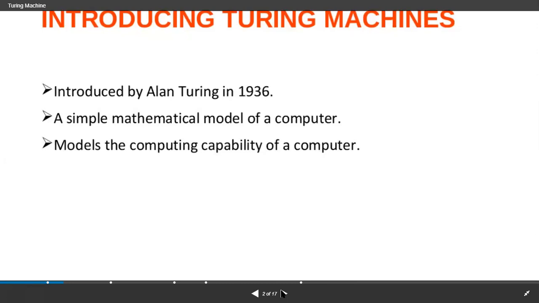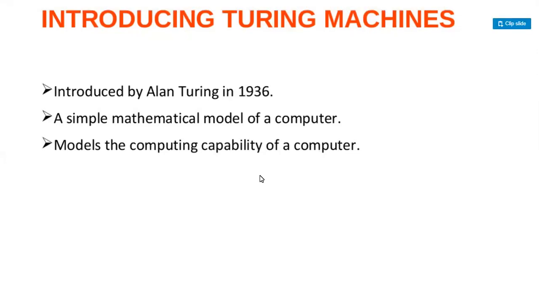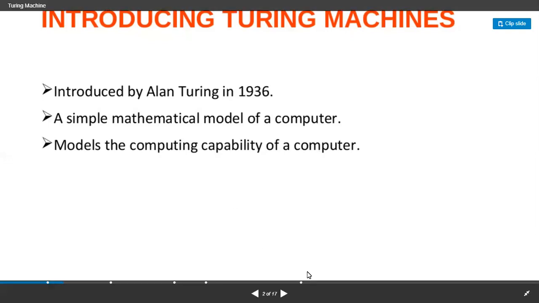And this is a simple mathematical model of a computer, and it also models the computing capability of a computer. So these are the three most important points for introducing the Turing machine: who introduced it, in which year it was introduced, and for what purpose it was introduced, right? And how we consider this Turing machine as a model of computing, and the capability of a computer. And always it is a simple mathematical model of a computer.